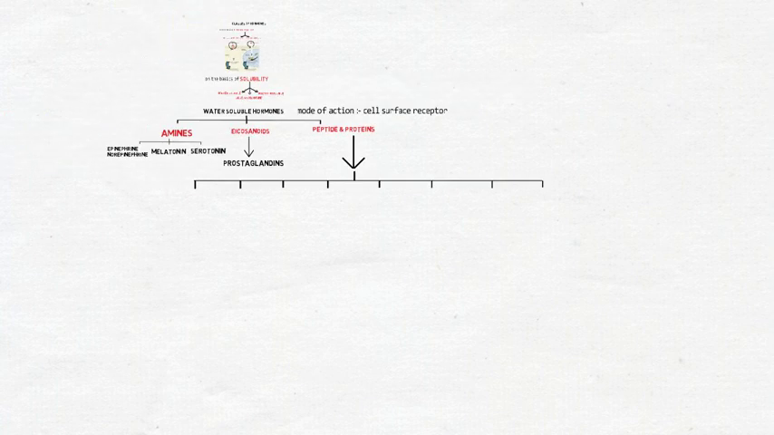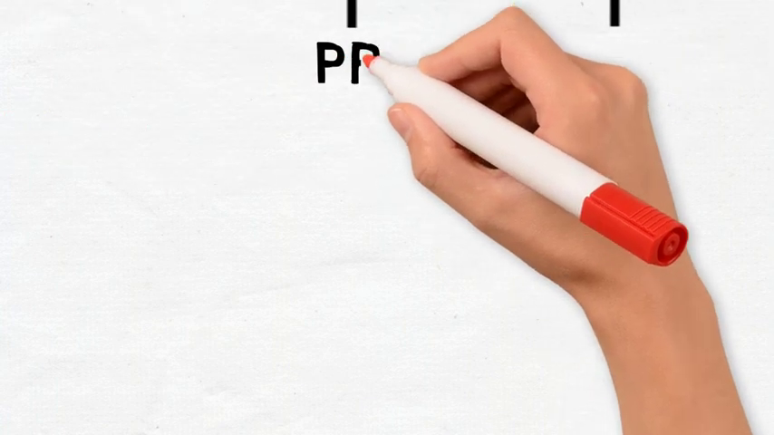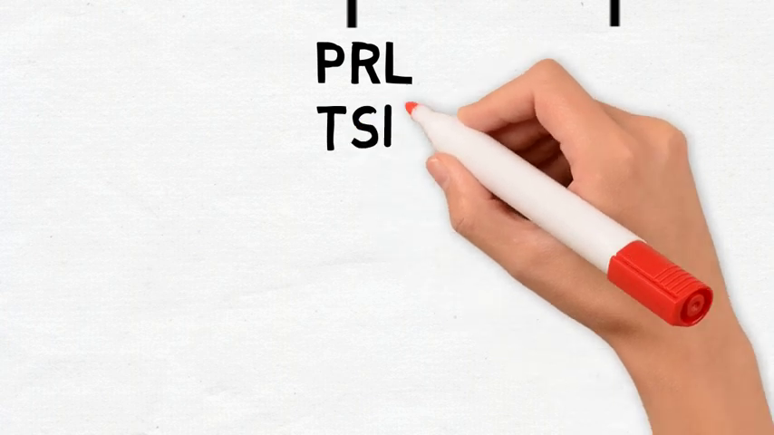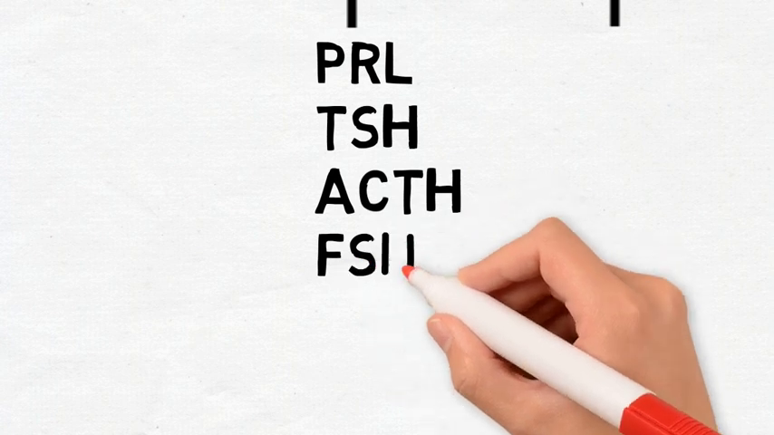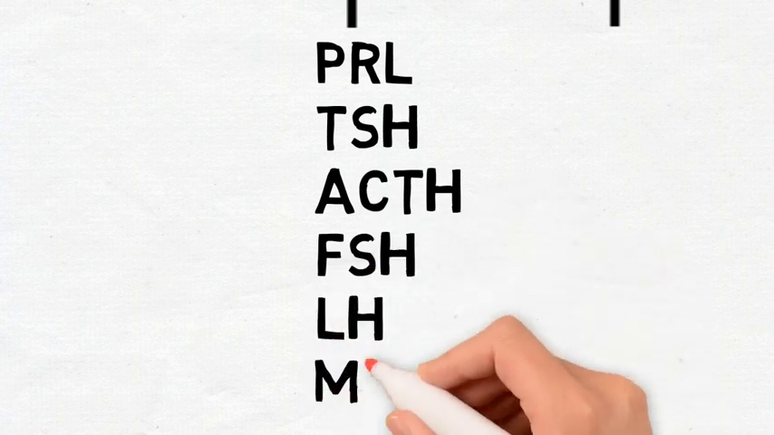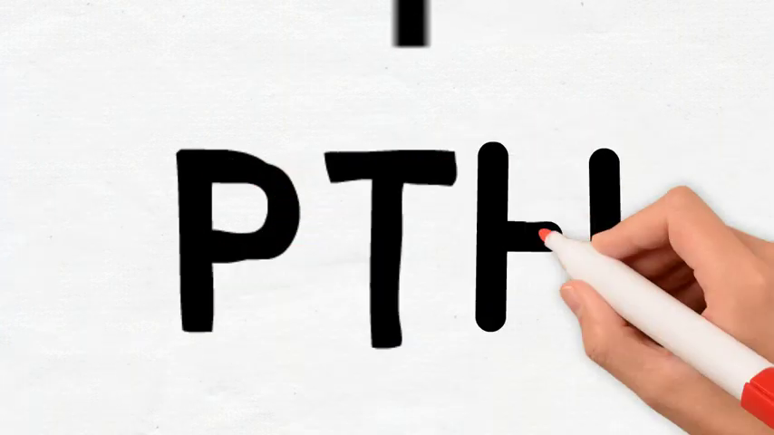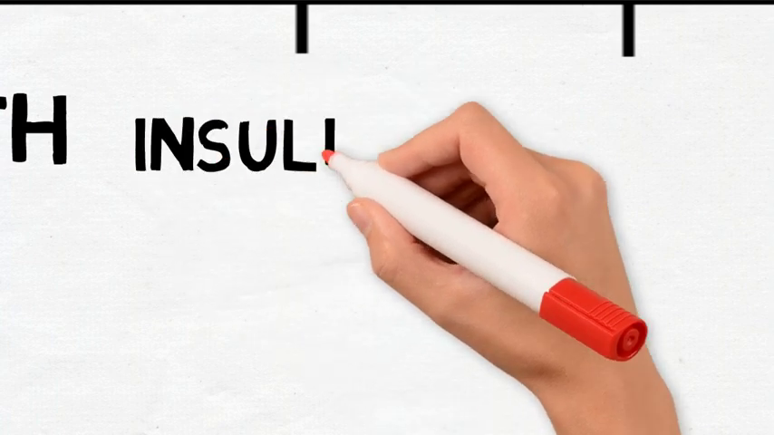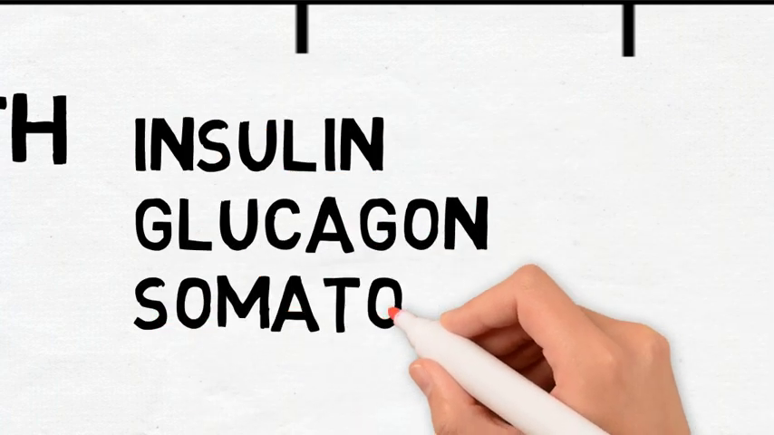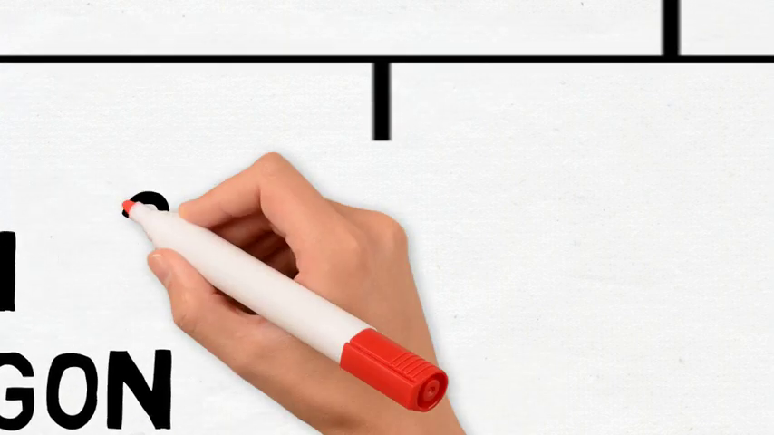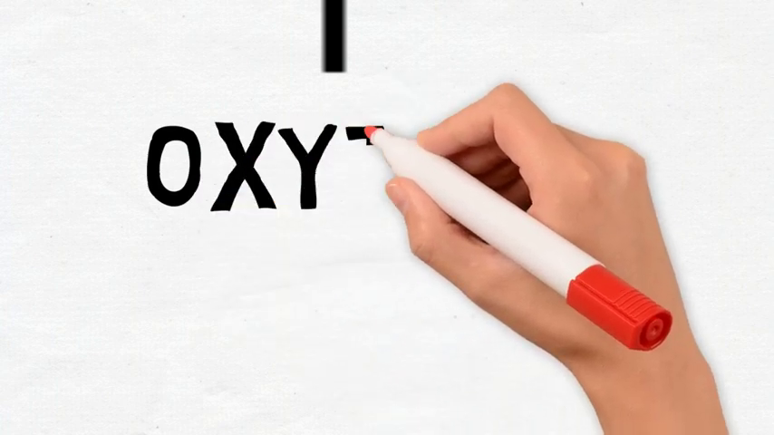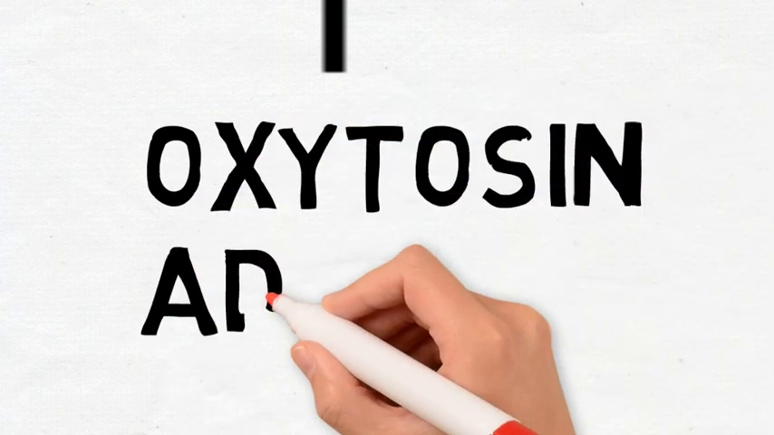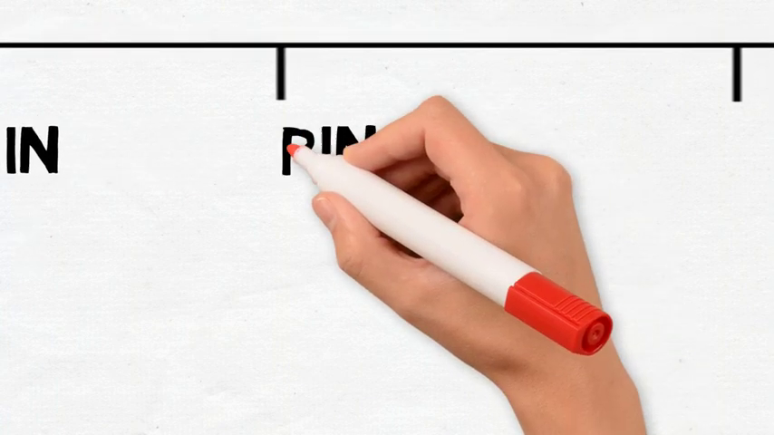The first examples of peptides and proteins are PRL, prolactin hormone, TSH, thyroid stimulating hormone, ACTH, adrenocorticotropin hormone, FSH, follicle stimulating hormone, LH, luteinizing hormone, MSH, melanocyte stimulating hormone. These are all secreted by the anterior pituitary. Parathyroid hormone, insulin, glucagon, and somatostatin are released by the pancreas. Next is calcitonin, which is secreted by the thyroid gland. Oxytocin and the antidiuretic hormone ADH are secreted by the posterior pituitary.